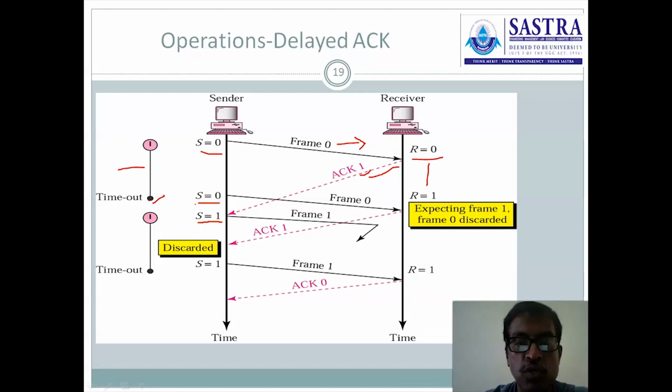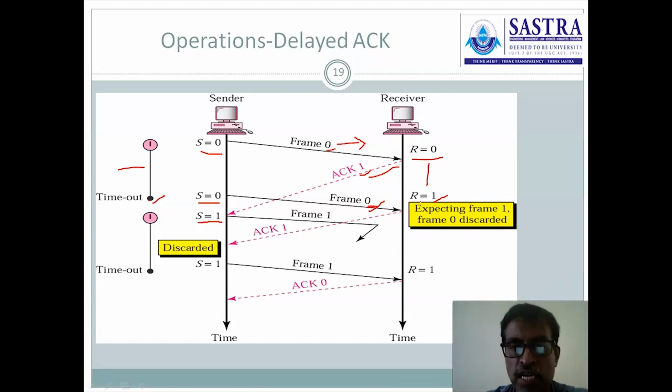It is ready to transfer next frame 1, and then previously the frame 0 is repeated. Here come to the receiver side. Expected frame is 1 and received frame is 0. Out of order sequence, the frame is received, so that simply the frame is discarded at receiver.